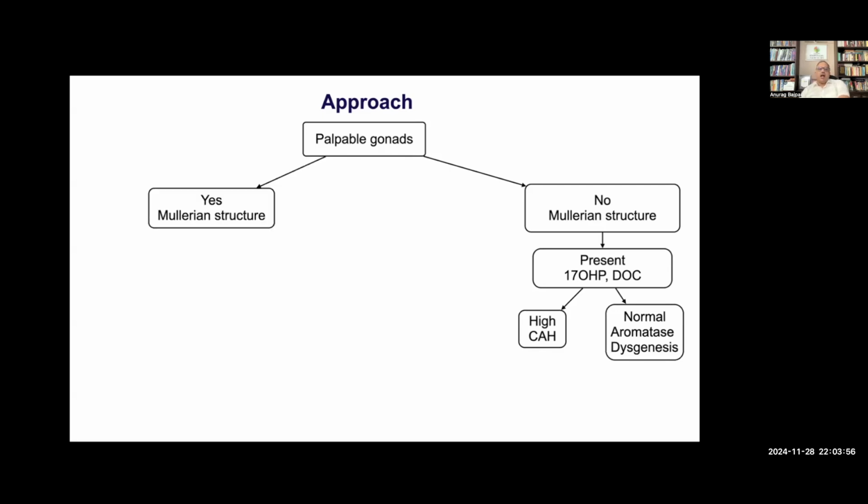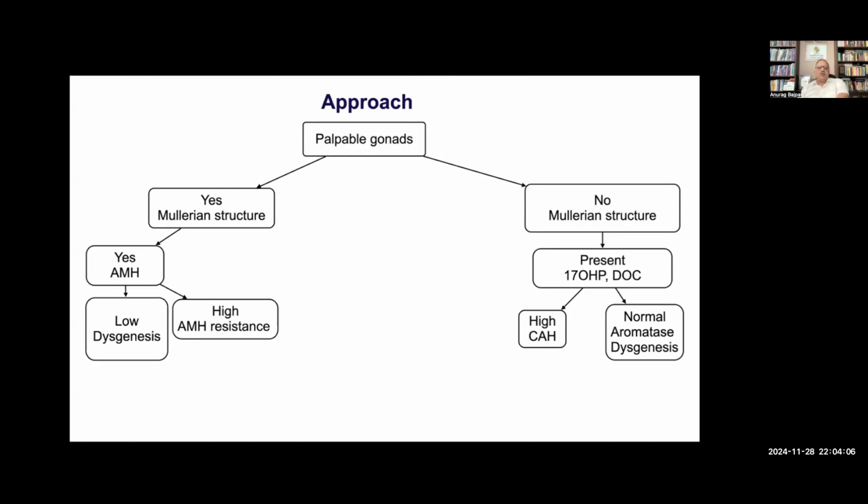If there are palpable gonads and Mullerian structures are also present, we are dealing with complicated disorders where AMH will help us classify. If AMH is low, this is dysgenesis. If AMH is high, this will be AMH resistance. If, however, there is no Mullerian structure, whether the palpable gonad is there or not, this means that the gonad was there some time. This could be anorchia, this could be dysgenesis.